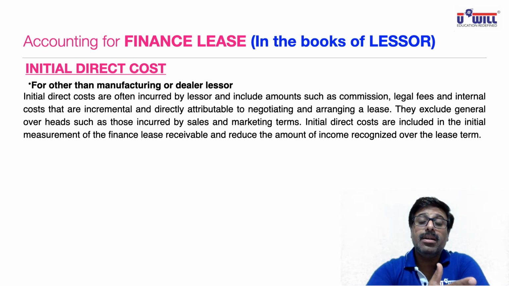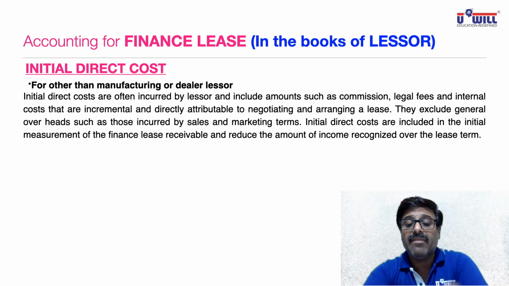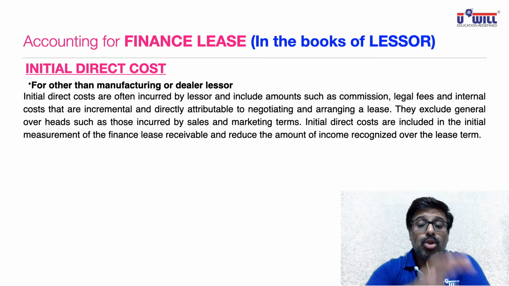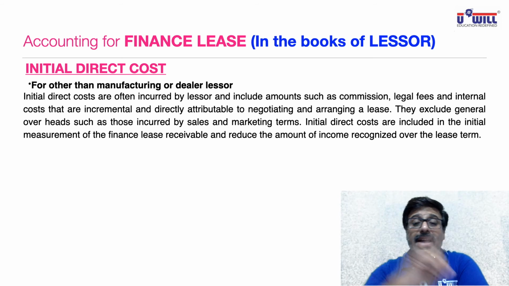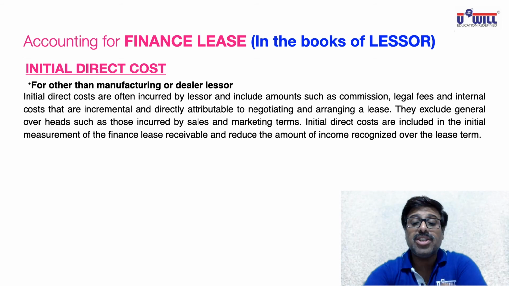They are to be incurred. Marketing and general sales team expenses like telecalling the customer, reminding him again and again, taking his feedback, when will he come for buying the asset, etc. Those expenses are debited to P&L account. They are not included in initial direct cost. Okay. We are talking about what kind of initial direct costs? Commission, legal fees, such costs.